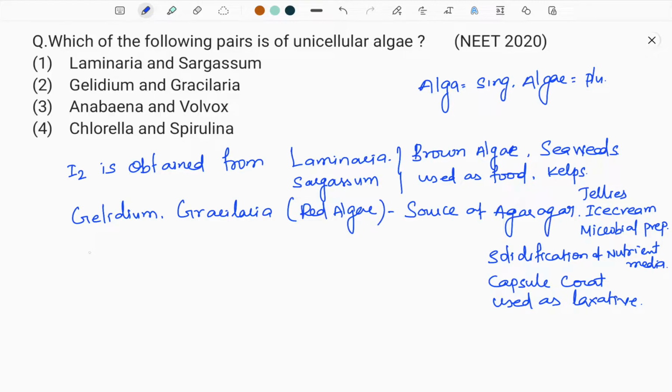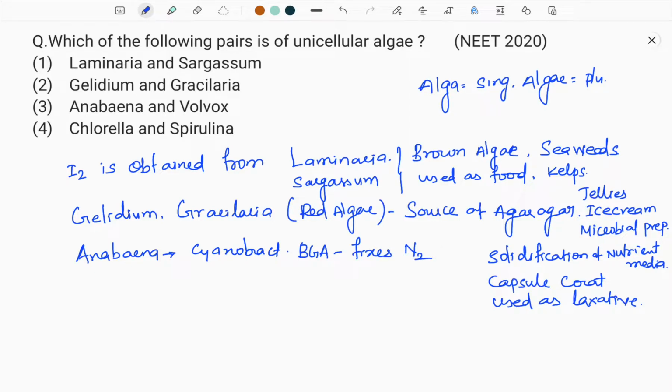Next come to Anabaena. People call it Anabaena also. This Anabaena is cyanobacteria, that is blue-green algae. We know cyanobacteria are unicellular, blue-green algae. Anabaena fixes atmospheric nitrogen.